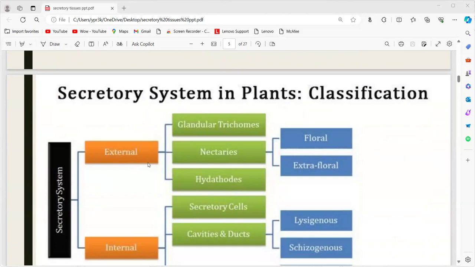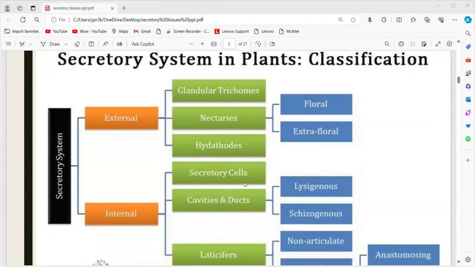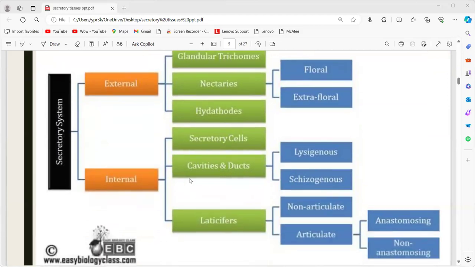Examples of external secretory tissues are glandular trichomes, nectaries, and hydathodes. Nectaries are again classified into floral and extrafloral. Whereas internal ones are secretory cells, cavities and ducts, and latiferous tissues. Cavities and ducts are again classified, based on origin, into lysigenous and schizogenous cavities. Latiferous tissues are again non-articulated or articulated.